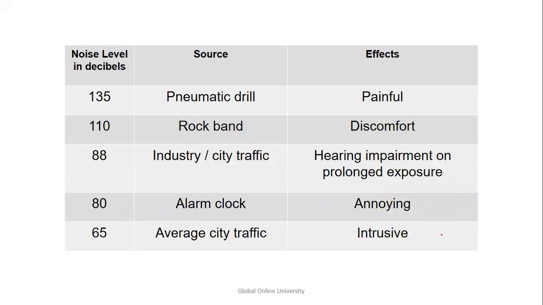Noise: we studied the noise levels for industrial as well as residential, but let us see the sources and effects also. If it is 135 dB, it is a pneumatic drill, which is very painful. 110 is a rock band, which is very uncomfortable. 88 is traffic, which causes hearing impairment on prolonged exposure. 80 is an alarm clock, which is annoying, and 65 is city average traffic, which is intrusive. So these are the effects you may get questions on. There is no question seen yet, but the table is formed so that in case you get it, you are able to write it.